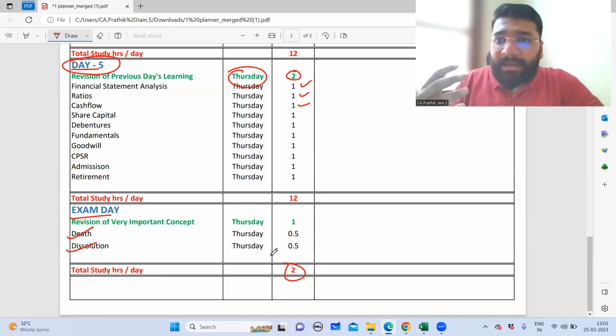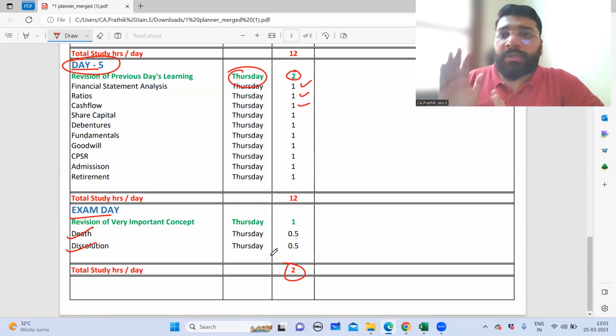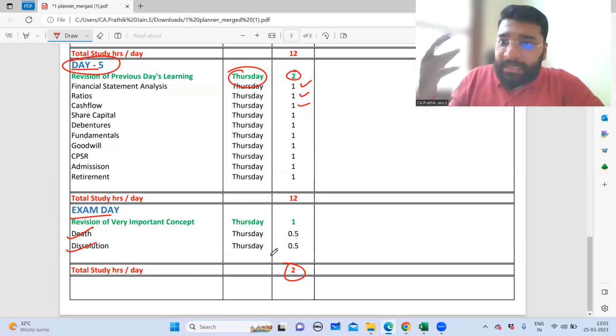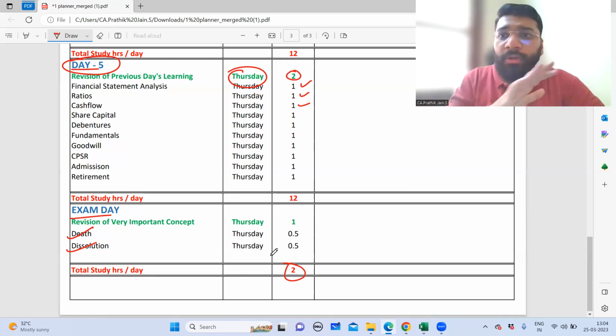Because if the brain is tired, you will not be in a position to recollect your concepts. So it is very important that you keep your brain completely calm and composed, so that whatever you have studied, which is stored in the subconscious mind, can instantly come out. Right? So please ensure that you don't have any kind of panic attack during the examination.